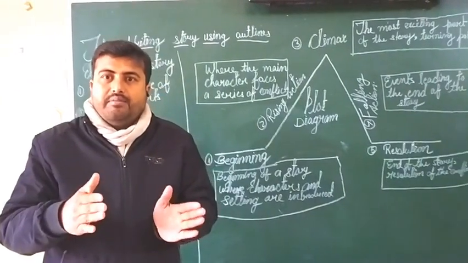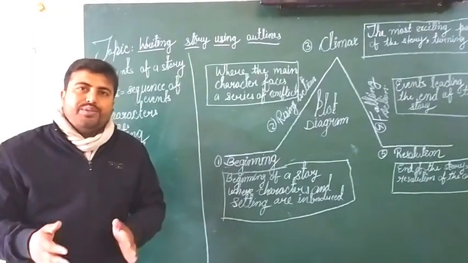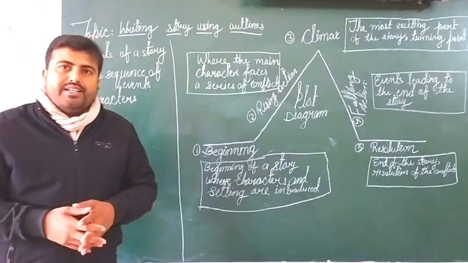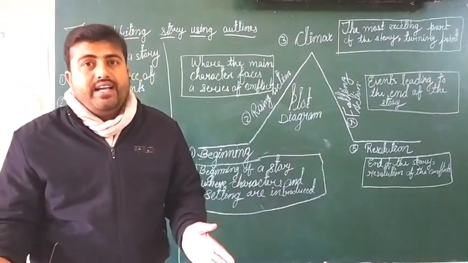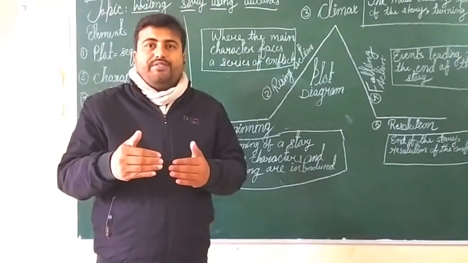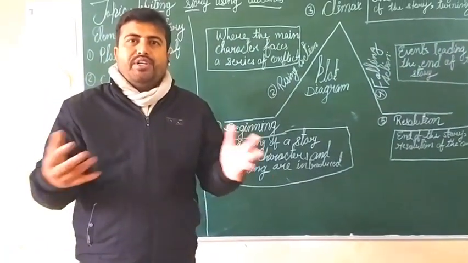Heroes are beaten by the villain. But at the end of the story, the heroes are able to kill the villain. So these are the conflicts. Something is happening that makes your story more interesting.